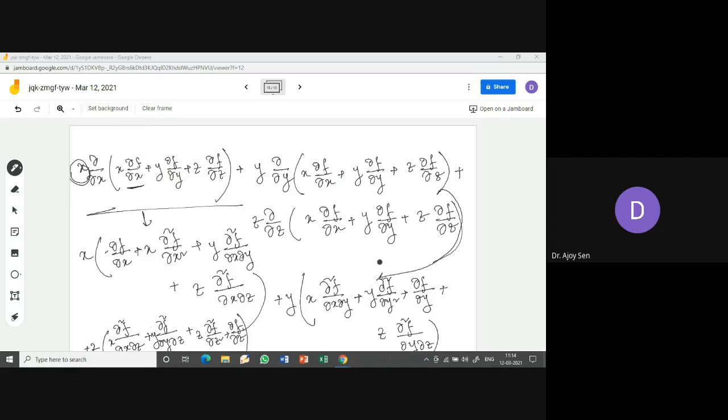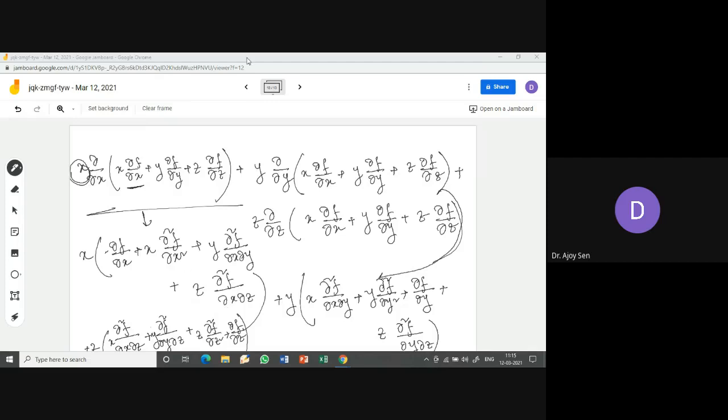So from each bracket we are getting maybe four terms, and two terms are coming from this part, from this part, from this part. The other two terms give a single term. So now you have to simplify this. Actually there are 12 terms involved, so you have to simplify this thing.